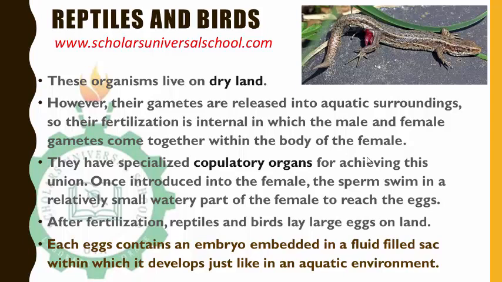So the fertilization of birds and reptiles is internal. That means that the male and the female gametes will come together within the body of the female. So what that calls for is a special copulatory organ. For the male to introduce anything into the female, the copulatory organ is necessary.